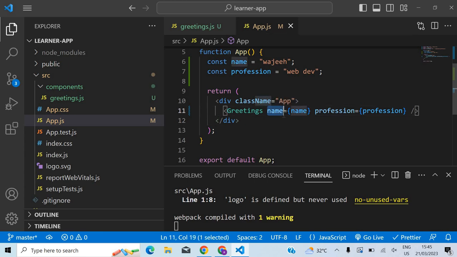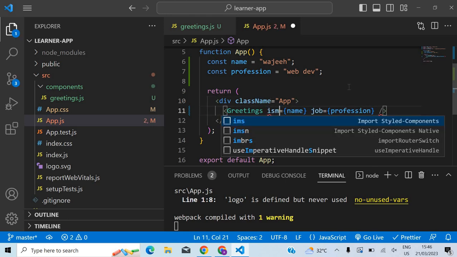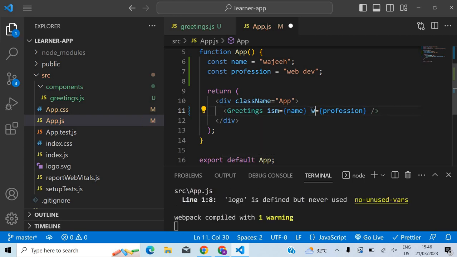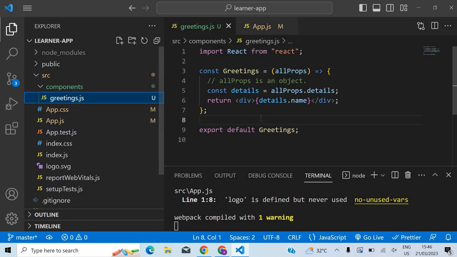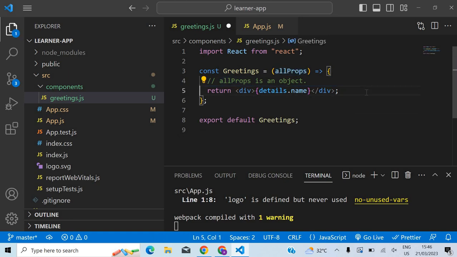So I am passing two props here, name and profession. Let's say I'm going to keep job instead: name and job. Or rather, let me say ism and wadifa. Ism means name, wadifa means profession. So this data, name and profession, will be available inside the greetings component, inside this props object. So let's try to do console.log.